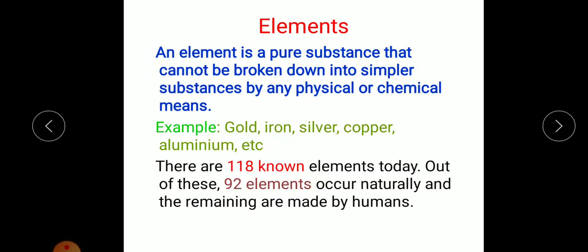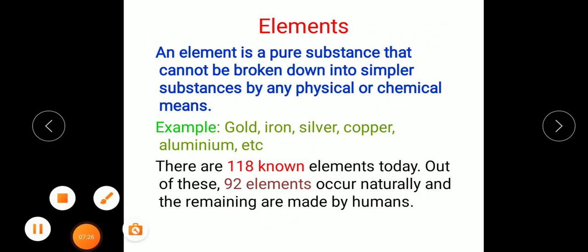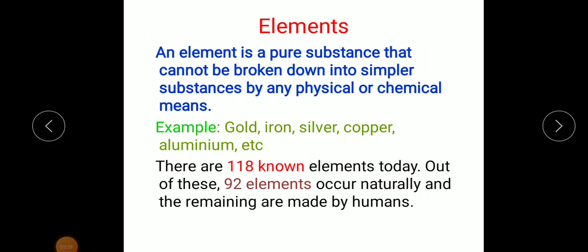Next, elements. An element is defined as a pure substance that cannot be broken down into simpler substances by any physical or chemical means. So an element is considered a pure substance which we cannot decompose or break down into other simpler substances by any physical means or chemical means.